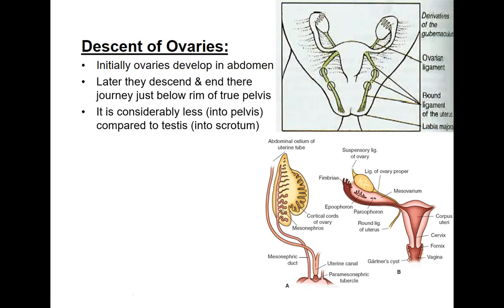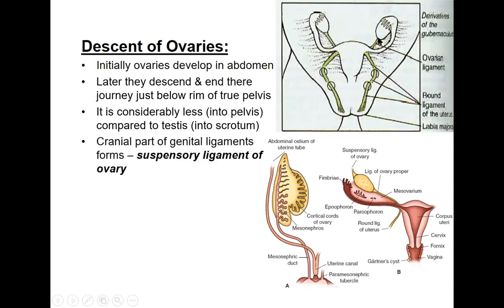It is considered less descent into the pelvis compared to the testis. In case of the testis also, that also descends from the abdomen. From there it descends, but it will not be into the pelvis, it will descend much more down into the scrotum. So in case of ovaries, it is less descent, because it will remain within the true pelvis. This is the true pelvis here, where the uterus, fallopian tubes, as well as the ovaries are present.